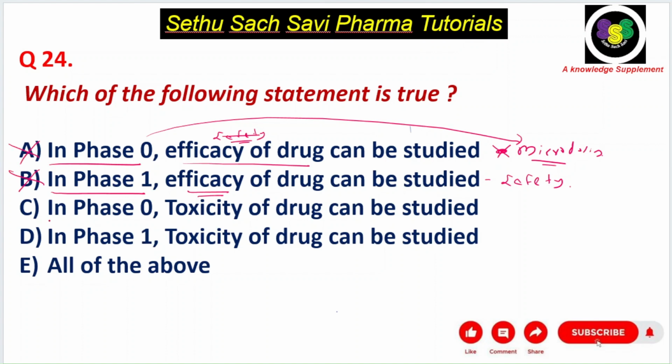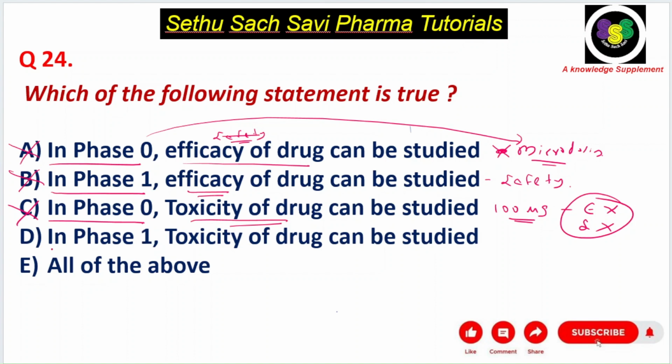Now let's look at C choice. In phase 0, toxicity can be studied. I told you we are just using 100 microgram, a very small dose only. So can you study the efficacy? You cannot study the efficacy. Can you study the safety? No, you cannot study both the safety and efficacy. So what is done in phase 0? Only to check whether the drug is binding to the target or not, or the pharmacokinetics or the biodistribution. So here the answer, that toxicity can be studied, is again a wrong choice.